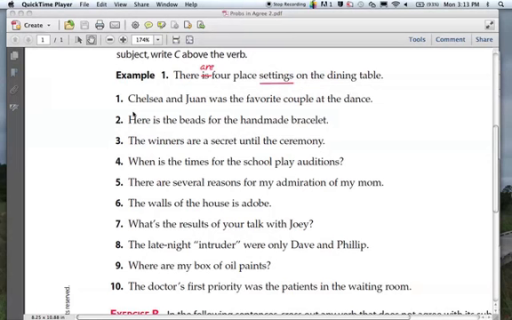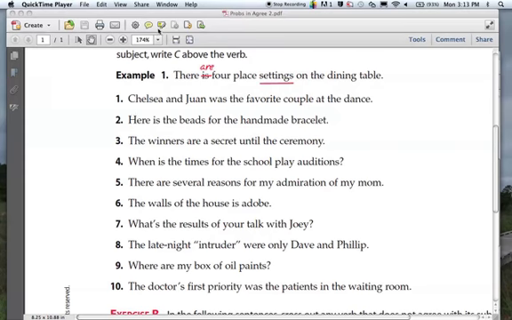All right, guys, here's the first exercise. Basically, what I want you to do is see if the subjects and verbs agree. If they do, write a C next to 1 through 10. If they do not, write the correct verb. So go ahead and pause it and come back for answers.